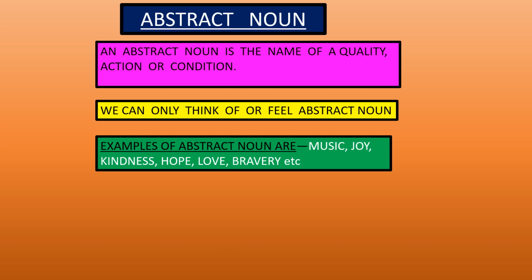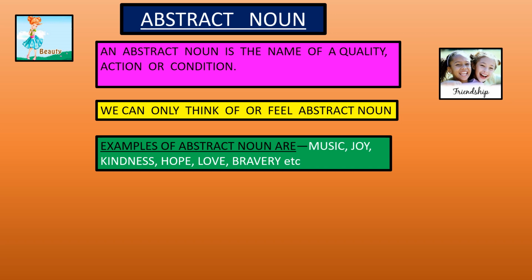An abstract noun is the name of a quality, action or condition. We can only think of or feel an abstract noun. For example, music, joy, kindness, hope, love, bravery are all abstract nouns. Beauty. Beauty is an abstract noun. We can feel the beauty of any girl or object, but we can't touch its beauty. So it is an abstract noun.